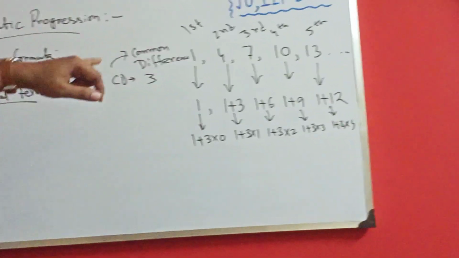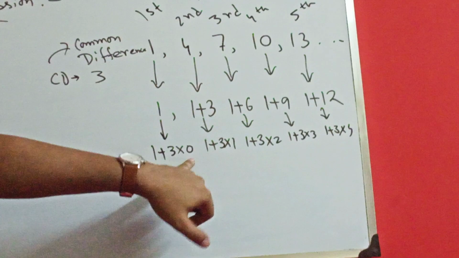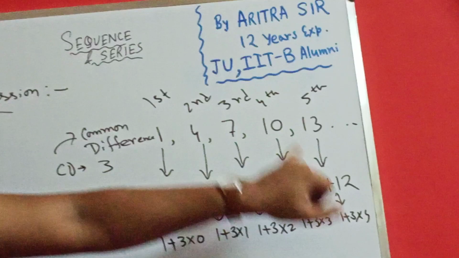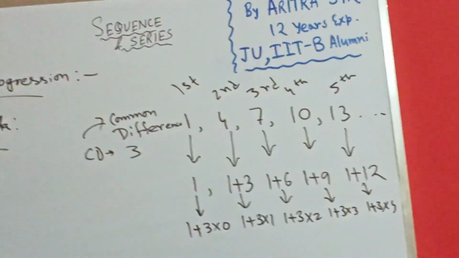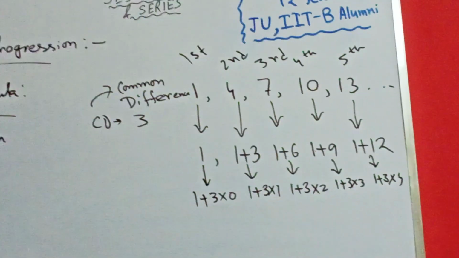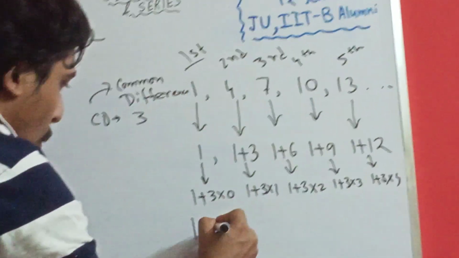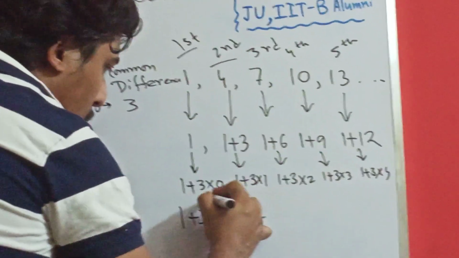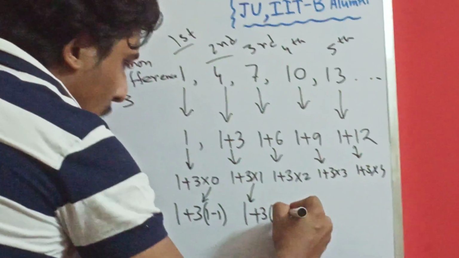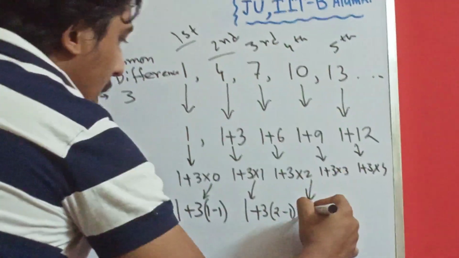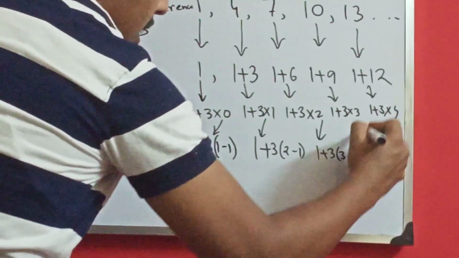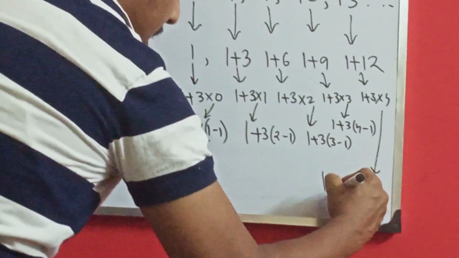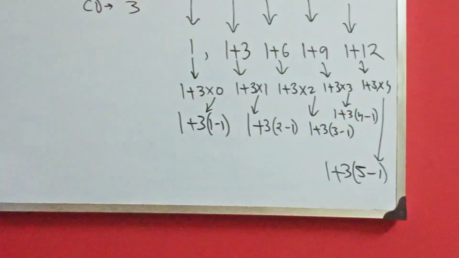See one thing. For the first term it is 0. For the second term it is 1. Third it is 2. Fourth it is 3. Fifth it is 4. So try to understand the similarity. I can rewrite this: in the first term, 1 plus 3 into 1 minus 1. In the second, 1 plus 3 into 2 minus 1. In the third, 1 plus 3 into 3 minus 1. In the fourth, 1 plus 3 into 4 minus 1. In the fifth, 1 plus 3 into 5 minus 1. And so on. Very easy.